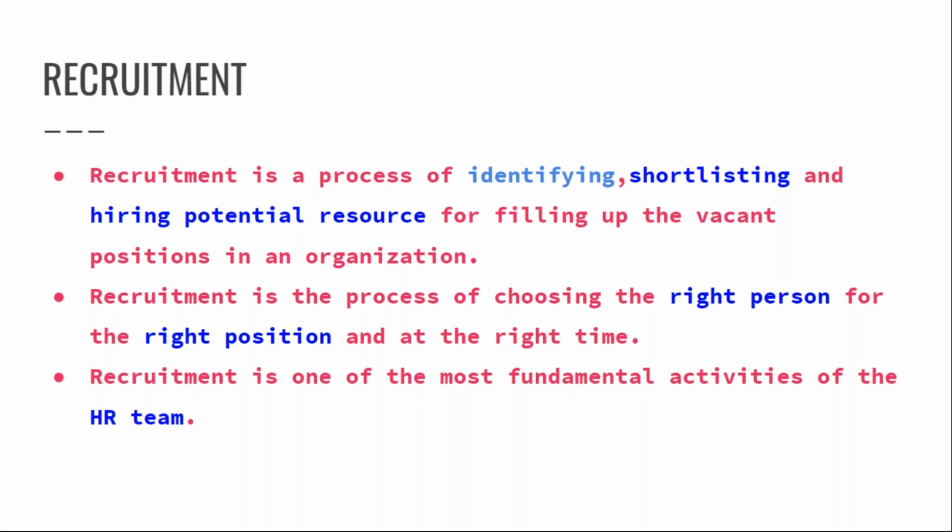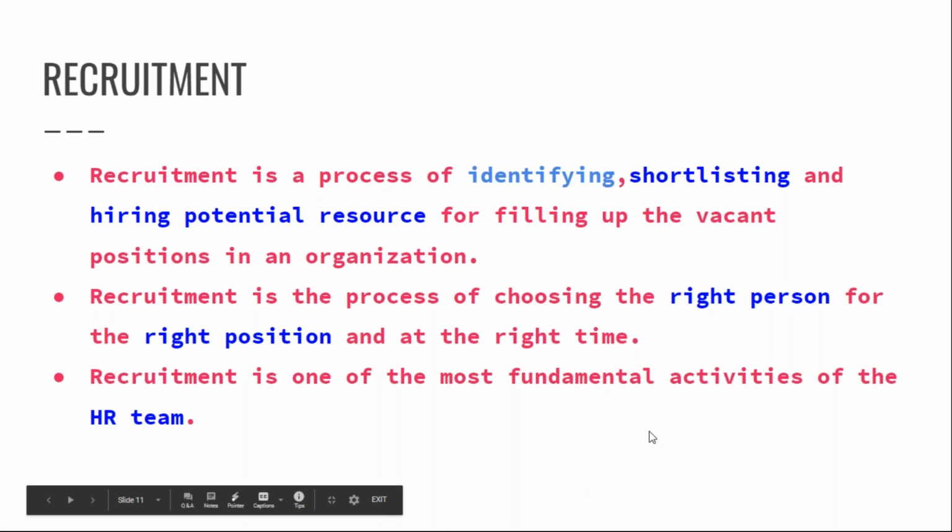How many of them are shortlisted? Out of those, how many have that potential that we should hire them? Only then can we give them that particular position in the organization or company which is hiring him or her. So basically, recruitment says that we have to choose the right candidate for the right position.